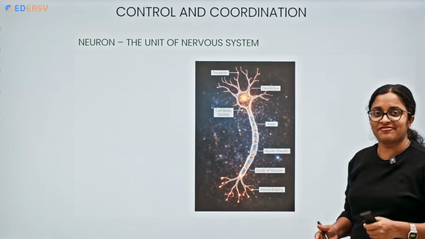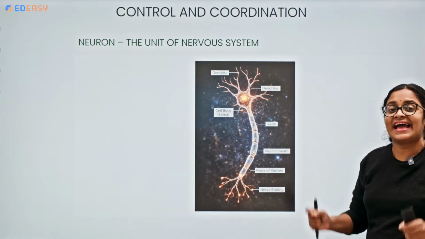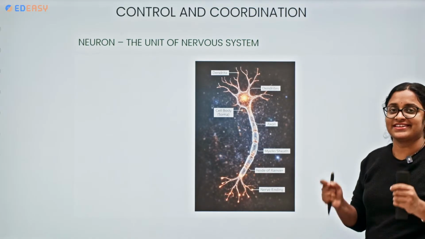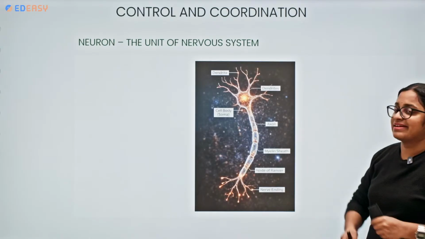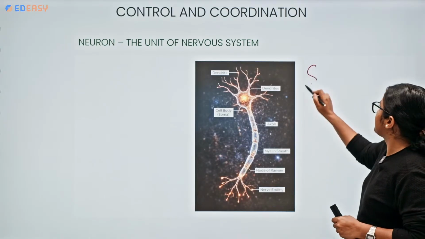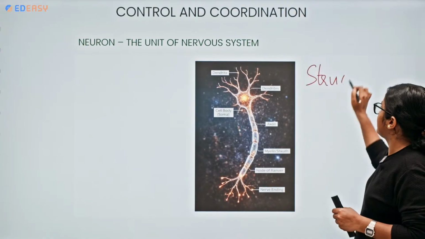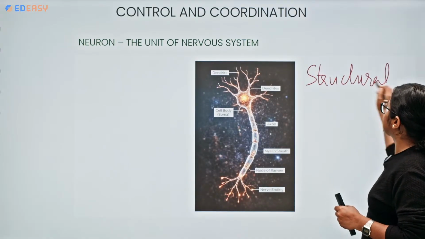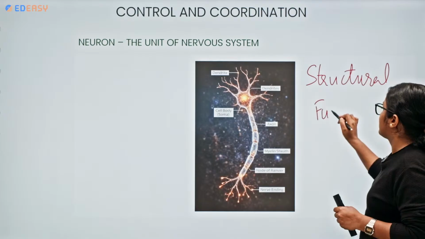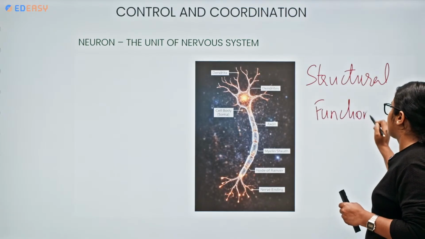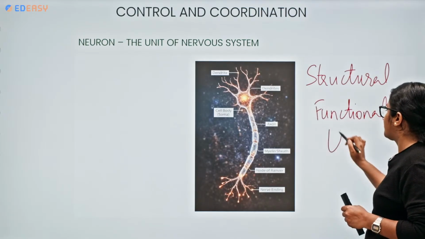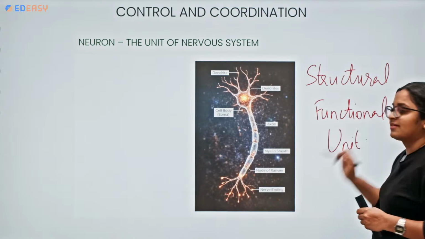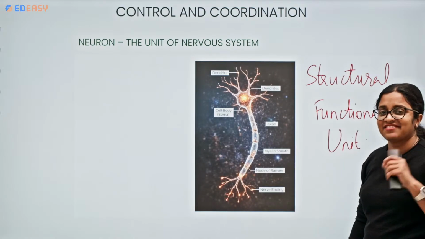Yes, so now coming to the structural and functional unit of our nervous system. It is nothing but the neuron. What can we call the neuron to be? Repeat with me. The structural and the functional unit. Okay, so this is the structural and functional unit.